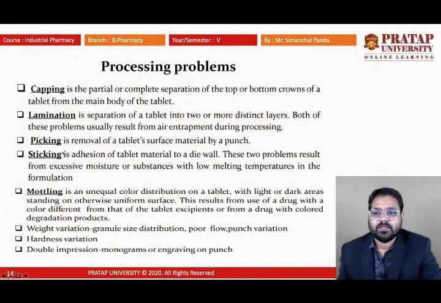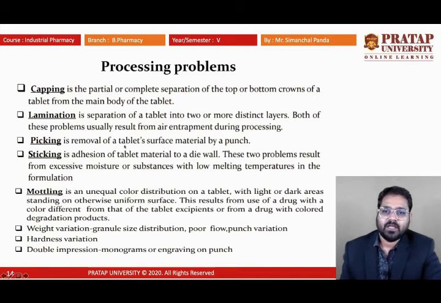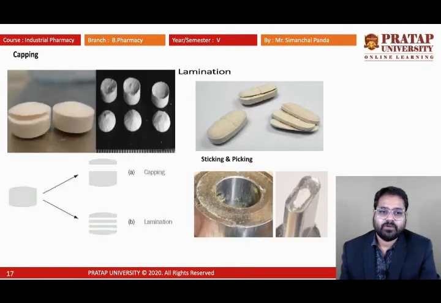The next one is known as picking and sticking. These are very interesting problems. They depend upon the punches. There are upper punches and lower punches, and from that comes the removal.